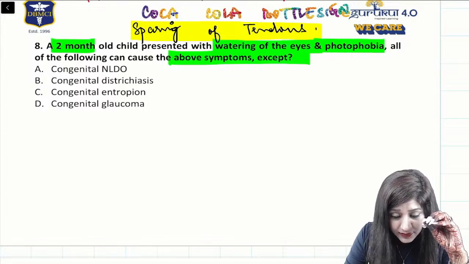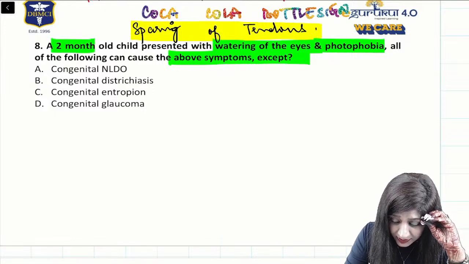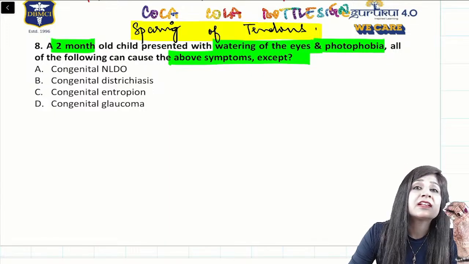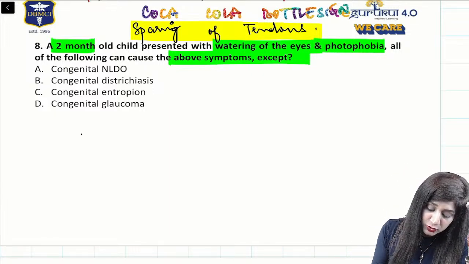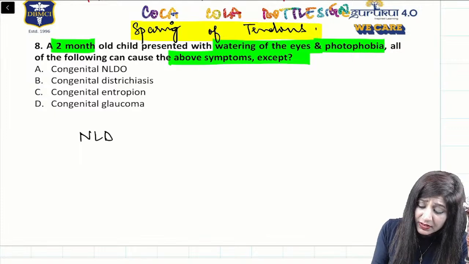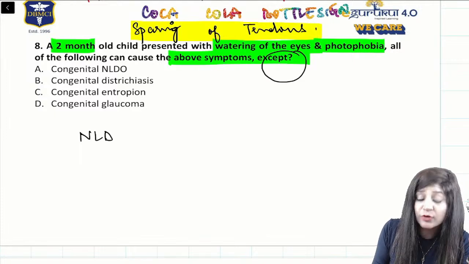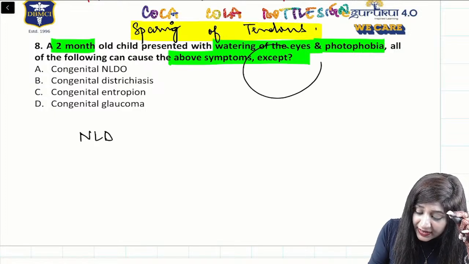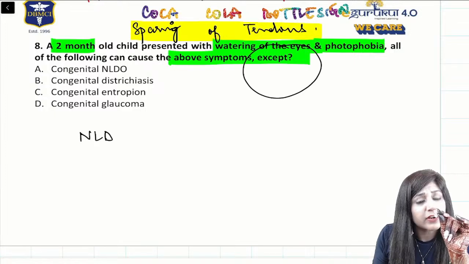So if you go with the exclusion approach, number one is option A. If there is a nasolacrimal duct obstruction, why will it not show watering?